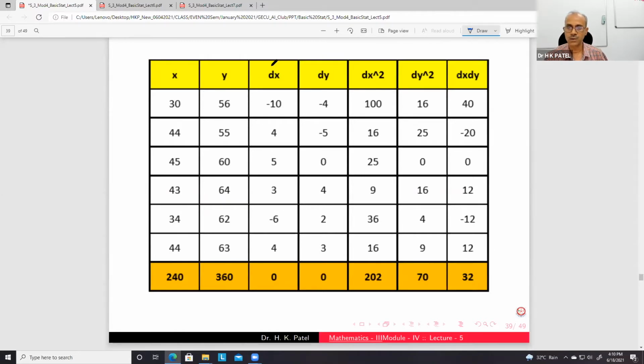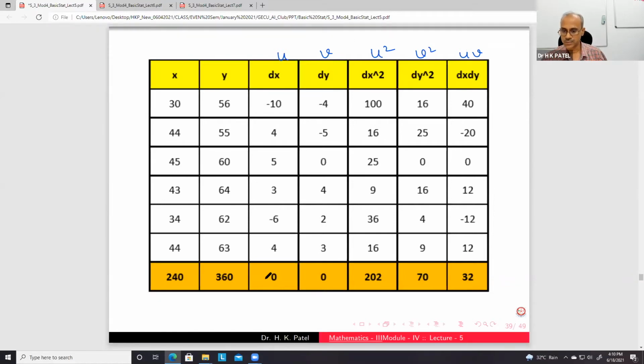What we require actually: suppose this is your u, this is v, then this is u square, this is v square, and this is uv. So these are 5 columns, plus the 5 sums, and the number of elements are required to calculate the value.